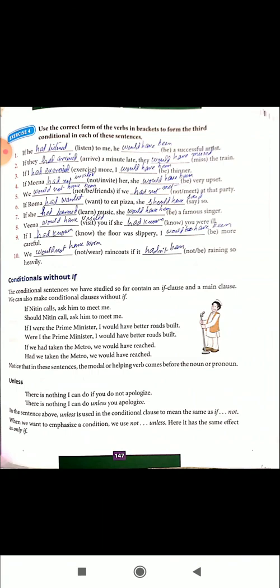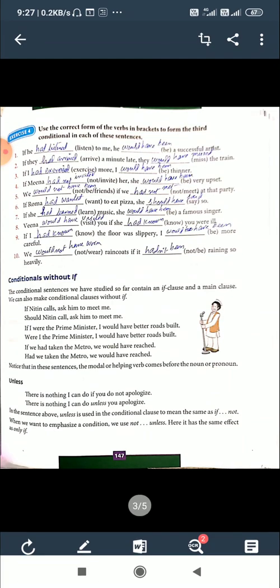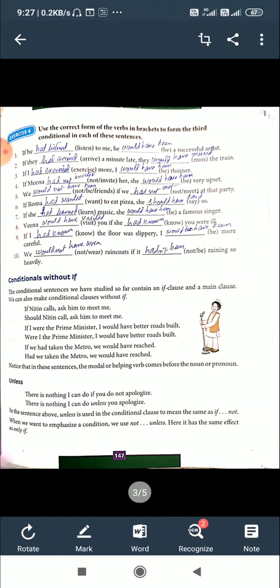You see the verb in the if clause, we use past perfect. Heard, listened, heard, arrived, heard, exercised, had invited. The main clause, you can see would not have been, because it is the verb be.